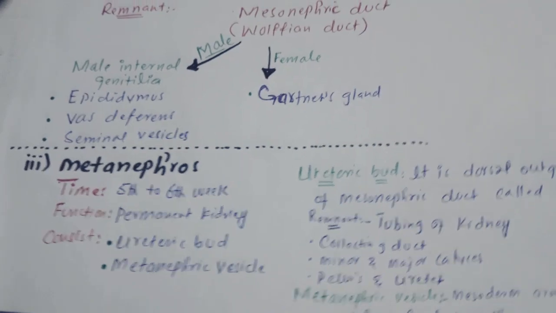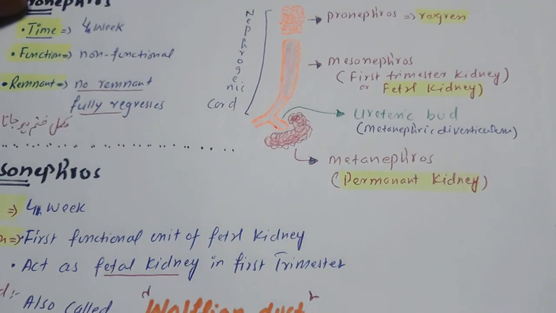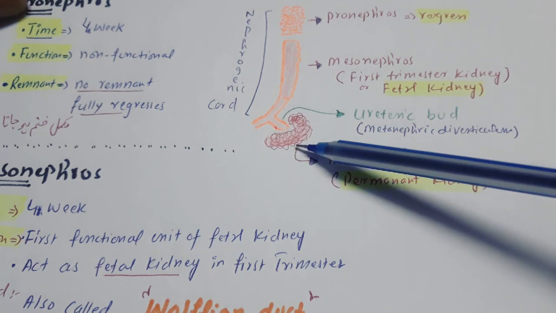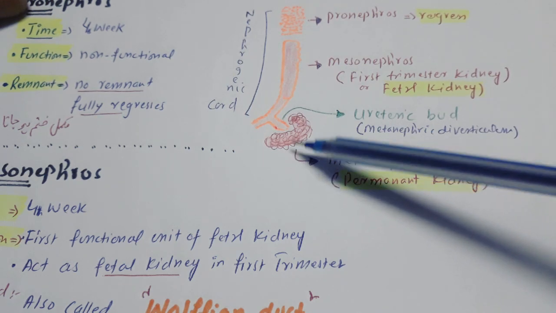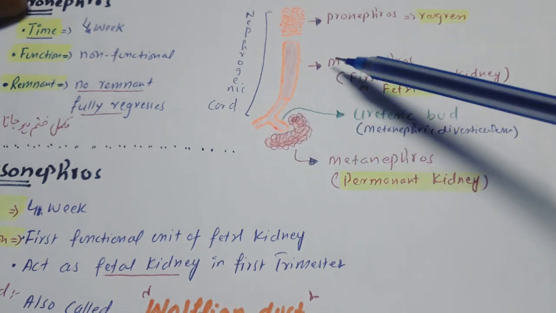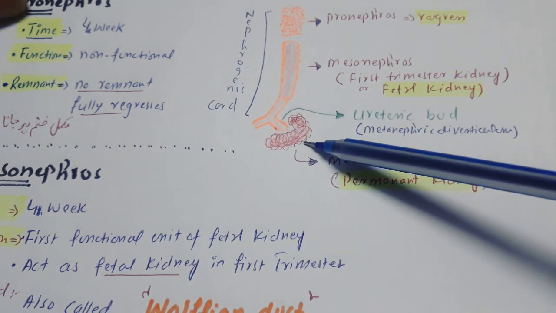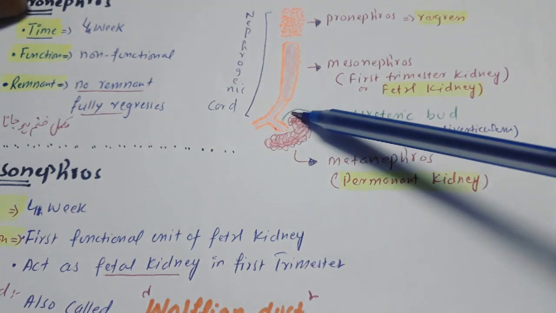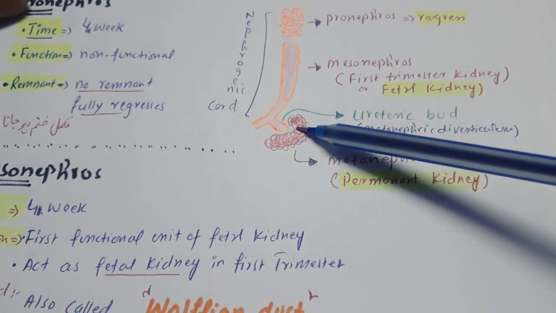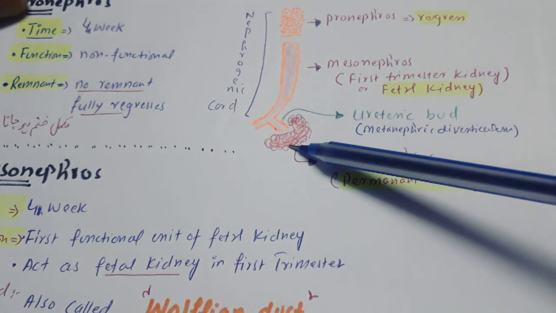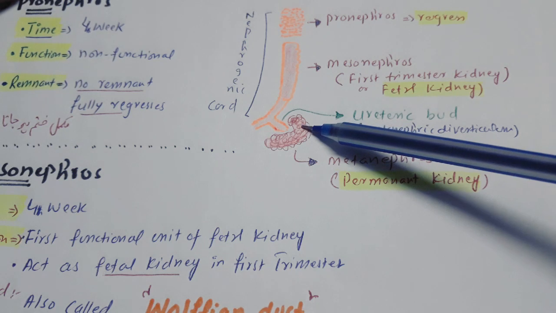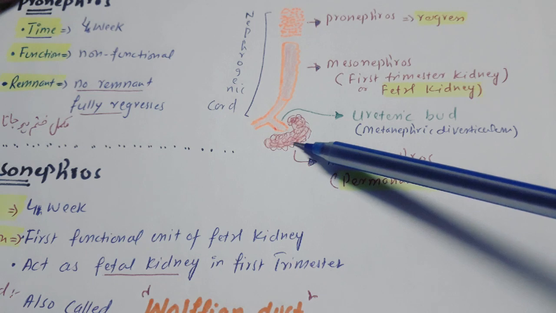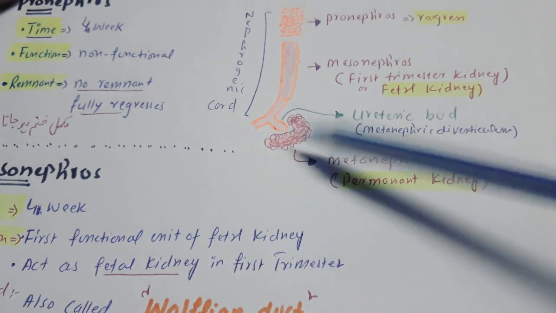Now the metanephros, as you can see in the diagram here, is going to be made from the ureteric bud and what we call the metanephric vesicle. The ureteric bud is the outgrowth of the mesonephros, and the mesoderm around the ureteric bud is called the metanephric vesicle. It can also be called blastema. Together, the ureteric bud and metanephric vesicle are called metanephros.